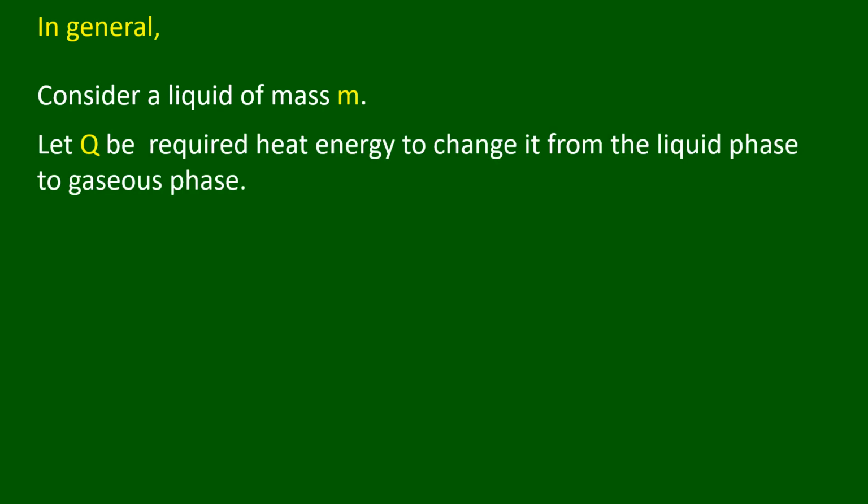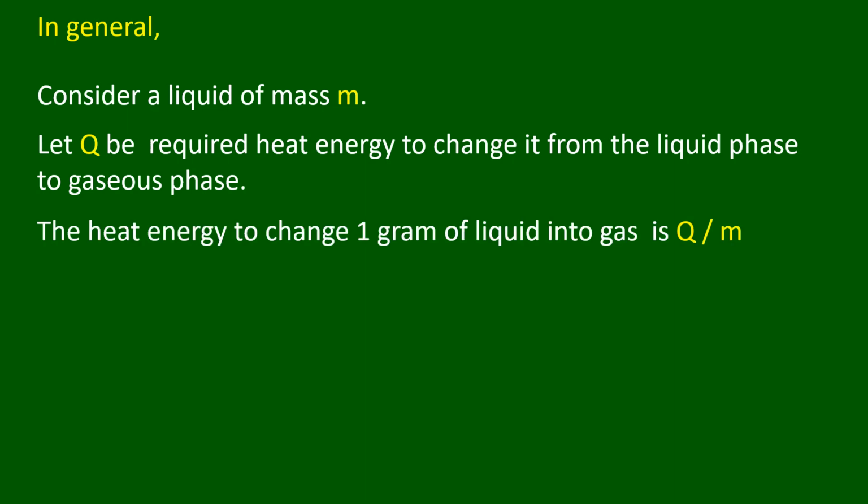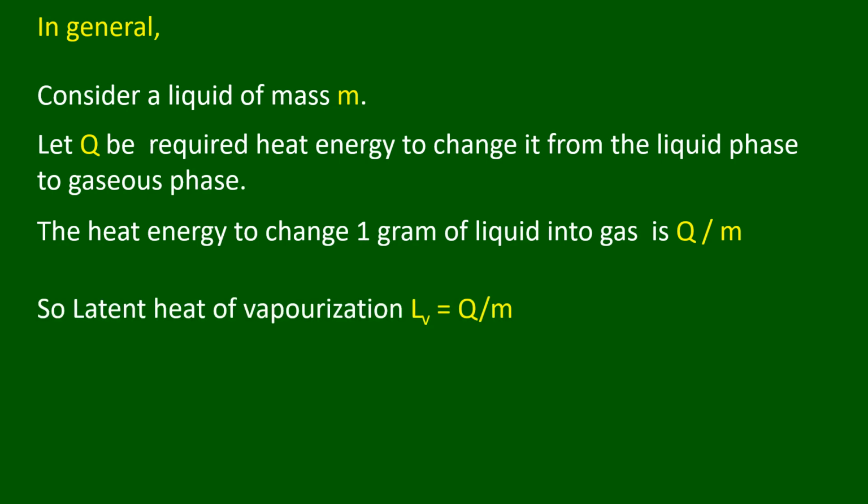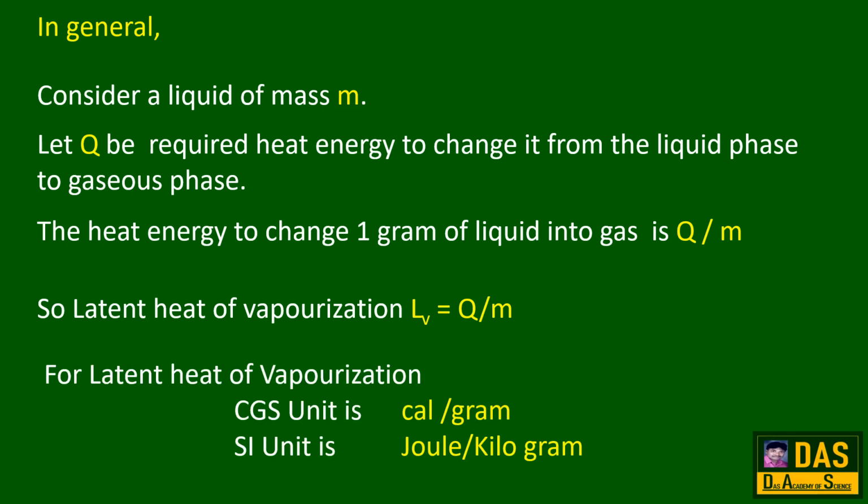In general, consider a liquid of mass m. Let Q be the required heat energy to change it from the liquid phase to gaseous phase. The heat energy to change 1 gram of liquid into gas is Q by m. So, latent heat of vaporization LV equals Q by m. For latent heat of vaporization, CGS unit is calories per gram, SI unit is joules per kilogram.